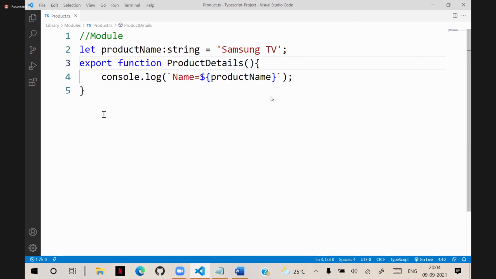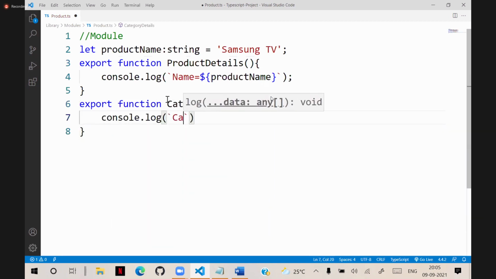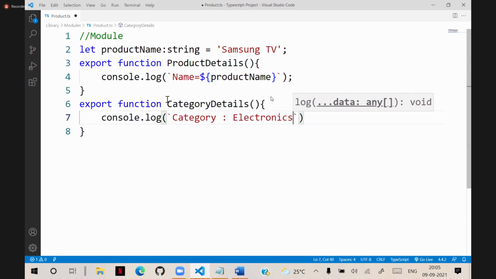Now, another point is that in a module, several functions can be exported, not only one function. We have productDetails, that is the function. Suppose we have another function, export function categoryDetails, which prints console.log category electronics, something like this, just a normal message.